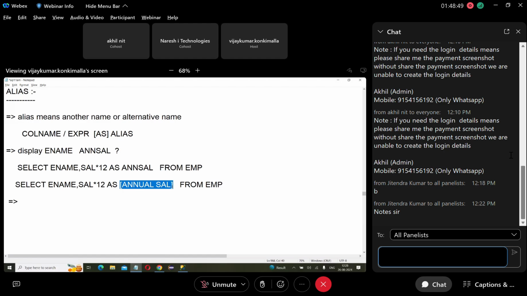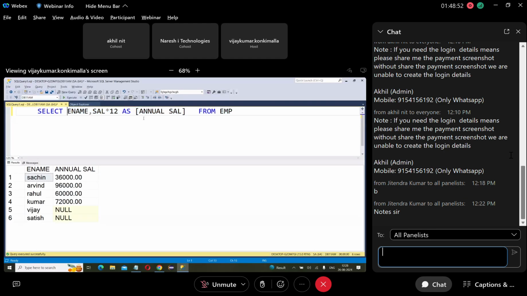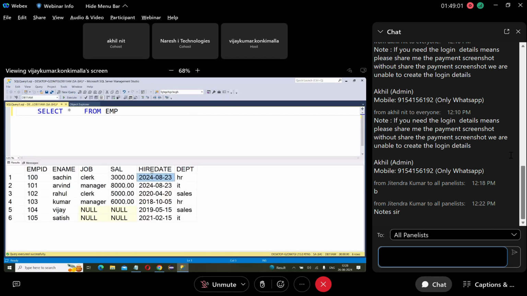Okay. Next, suppose if you see this, there is a hire date. But I don't want to show hire date. I want to show DOJ, date of joining. All columns okay: emp id, ename, job, salary, but hire date I want to show as DOJ, then department. Only the hire date heading I want to change, the remaining columns as they are. Then you see that the DOJ heading is changed or not?